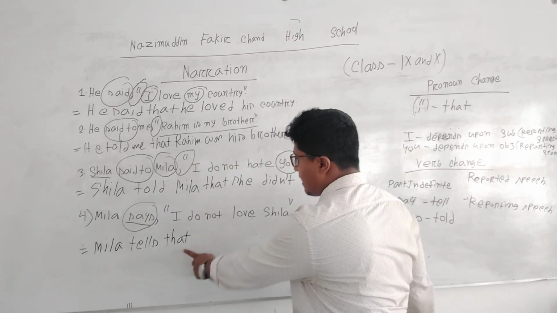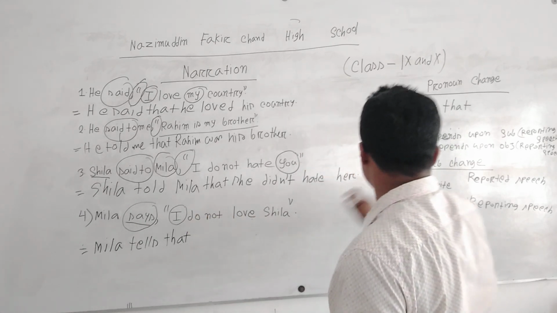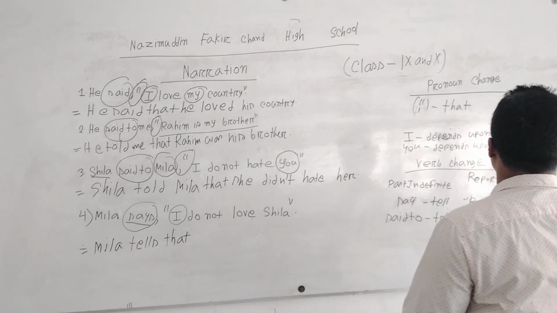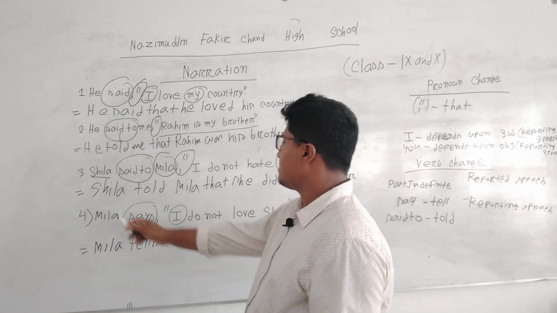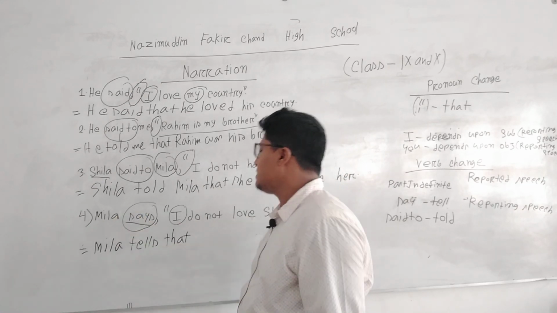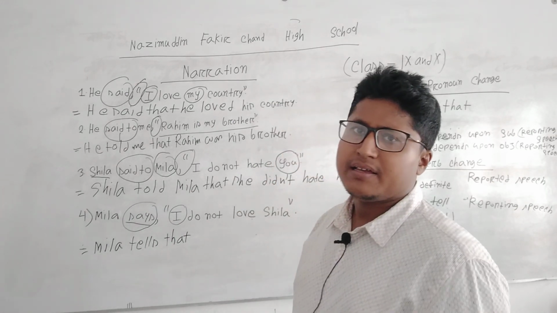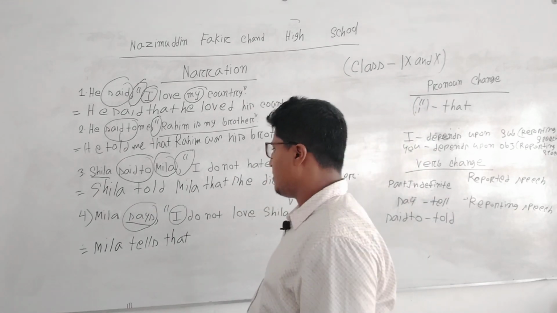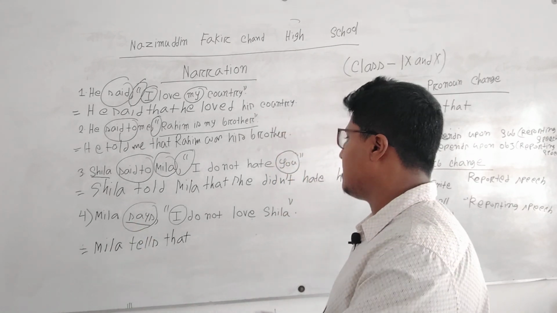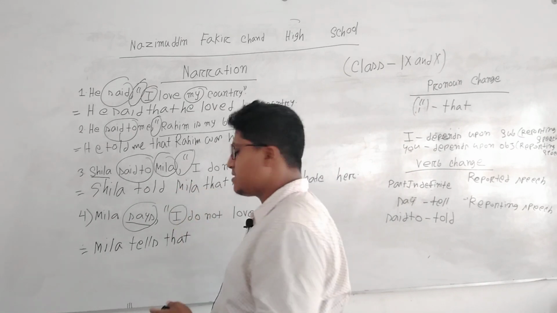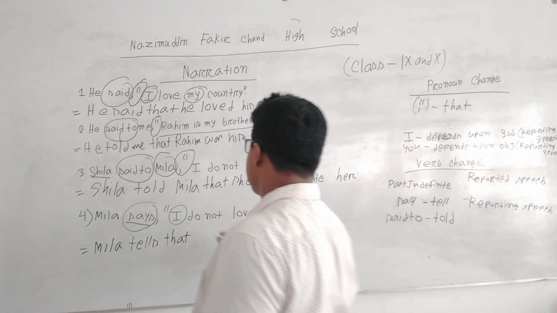Here we are watching "I." "I" depends upon the subject of the reporting speech, which is Mila. Mila is third person singular, and as it is feminine gender, we have to write: Mila tells that she.